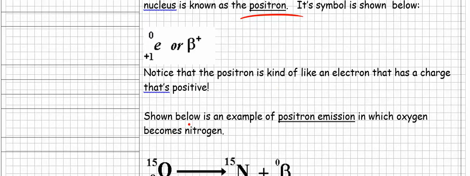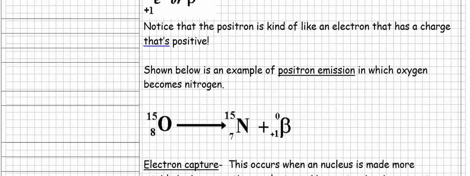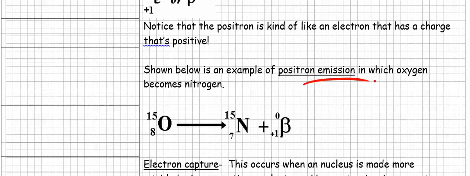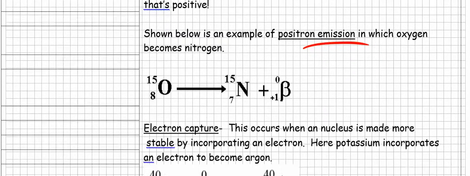Now shown below is an example of positron emission. Remember, emission means like spit out. That's what emit means. Emission means like release. Shown below is an example of positron emission, in which oxygen becomes nitrogen. So we're seeing now elements become new elements.